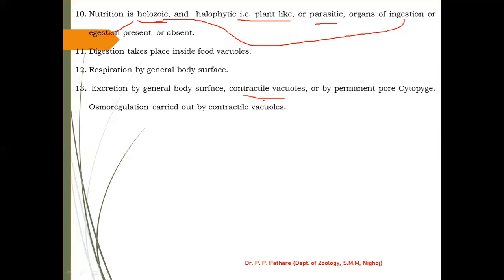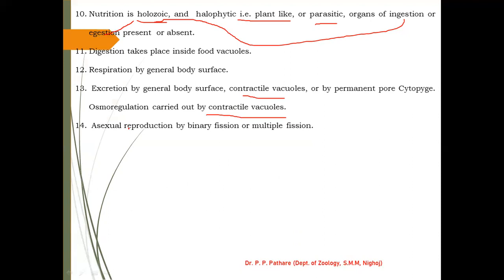What is osmoregulation? It is one type of process to maintain water and salt balance inside the animal body across the body membranes within the body. It is performed by your contractile vacuoles. These are very important features we observe in protist animals. समझ में आ रहा है आपको?